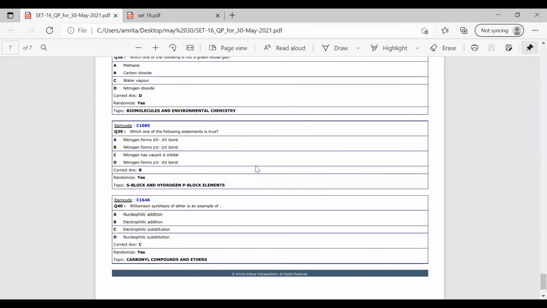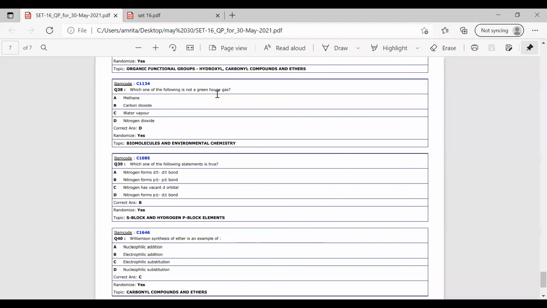That is the reason. Actually, it is in question number 38: Which of the following is not a greenhouse gas? We know that methane and carbon dioxide are both greenhouse gases. Then water vapor and nitrogen dioxide are given. Water vapor can be considered a greenhouse gas as it contributes to the warming, so that's why it is considered a greenhouse gas.